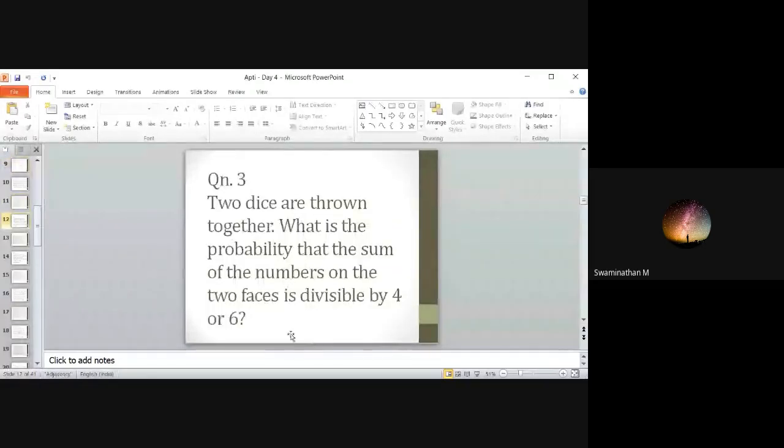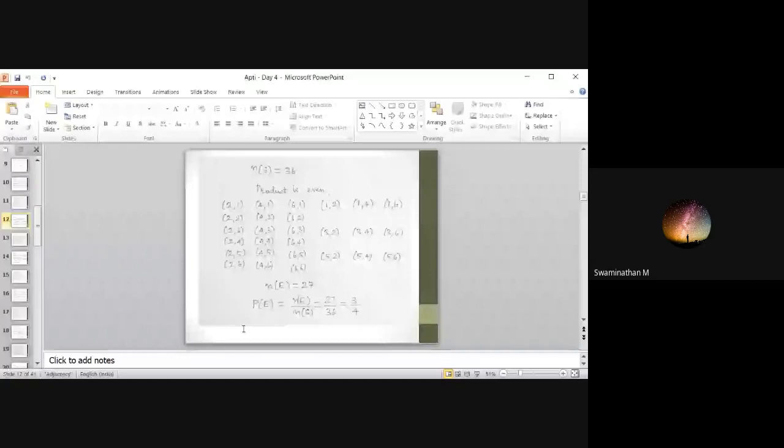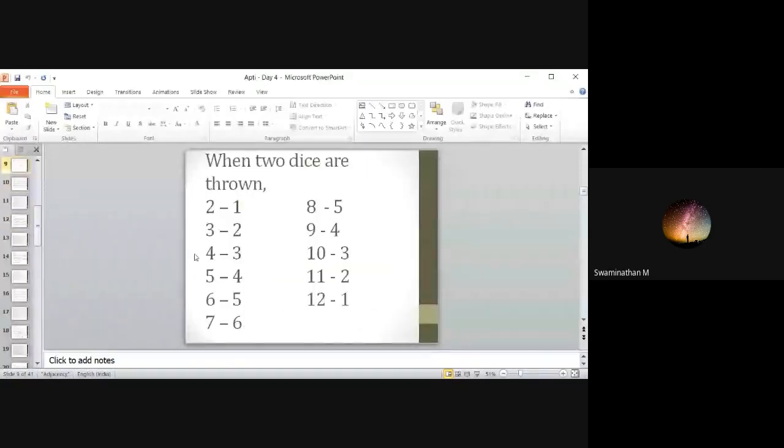The sum is divisible by 4 or 6. So I have put here, if you want to get a sum of 2, 3, 4, these are the possible combinations. To be divisible by 4 or 6, you can get 4 and 6. 8 is also possible, divisible by 4, and 12. So these 4, add the possible combinations of these 4 and divide it by 36. You will get the answer.